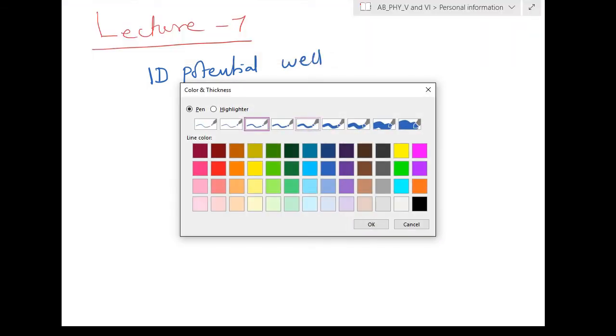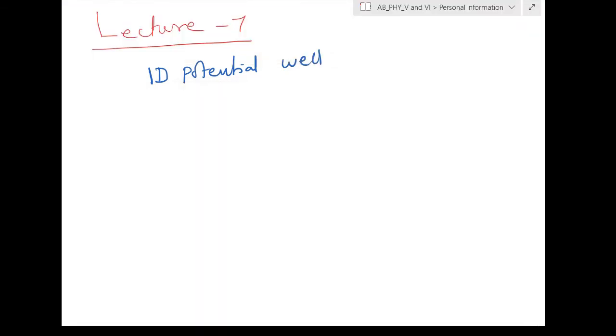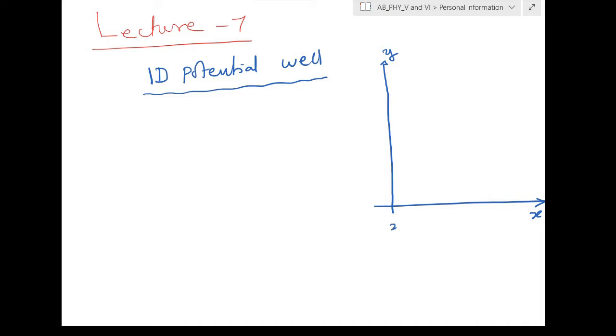Okay, fine. So this is the one-dimensional potential well. I am defining something like this. Let's say there is a box, call this the x-axis and this the y-axis. One end of the box is located at x equal to 0, and the other end is located at x equal to L. So the length of the box is L. Then what will the height of the box be?